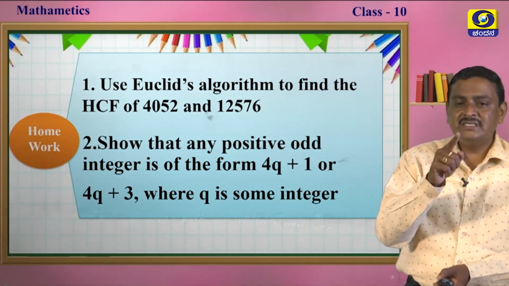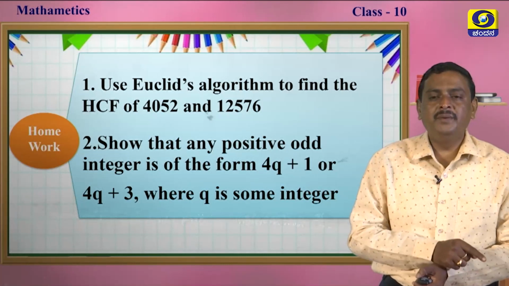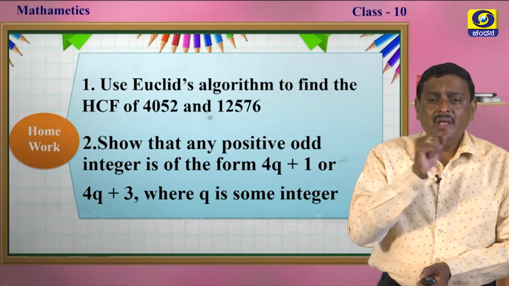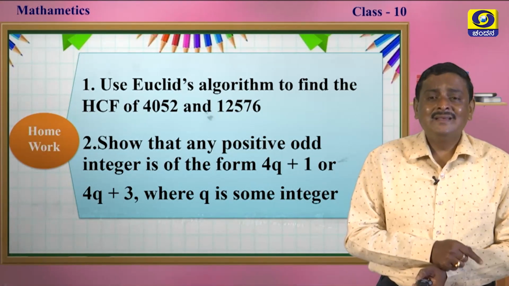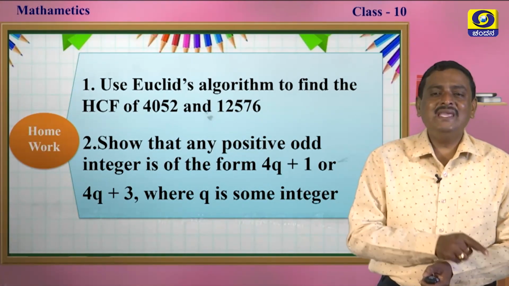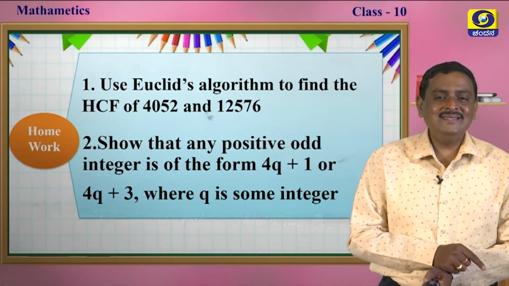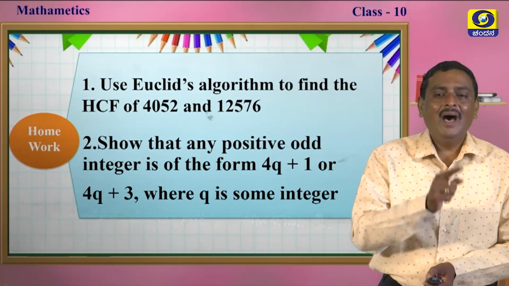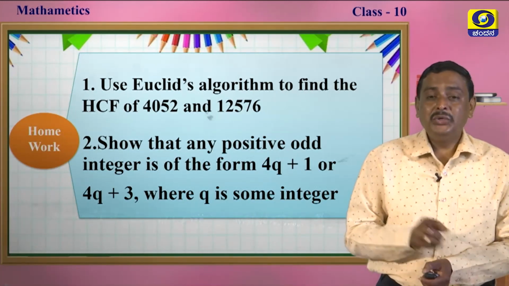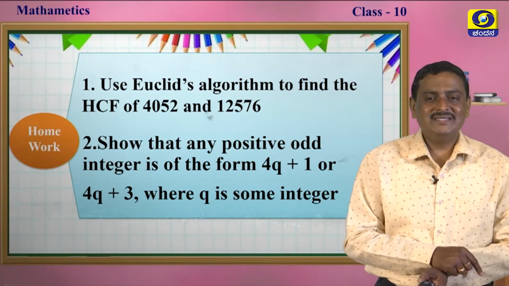Here b is 4, my dear students. I will give a hint for you to solve this problem. Here b is 4, that means the remainder r is less than b. So the remainder is either 0, 1, 2 or 3, my dear students. Using that hint, you have to solve the second problem, my dear students.